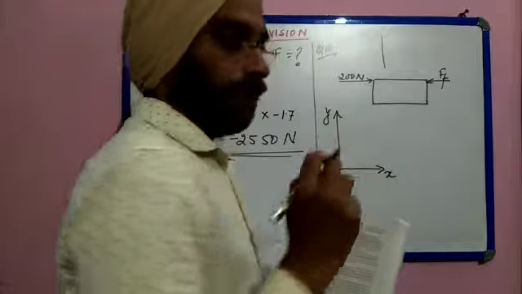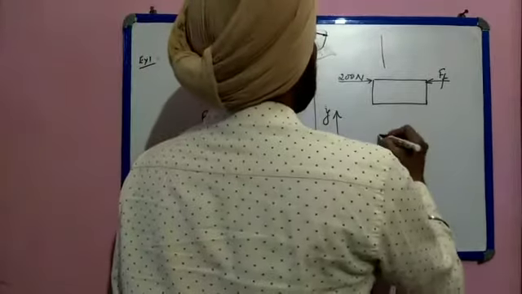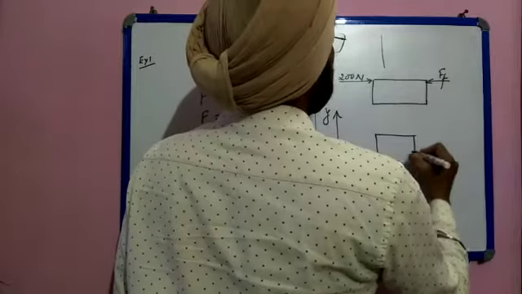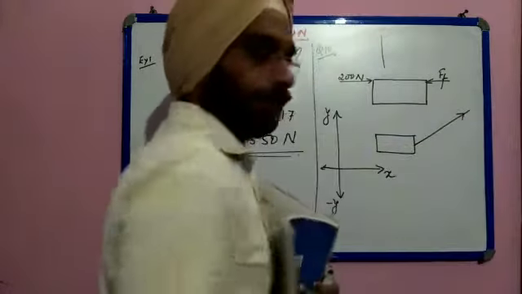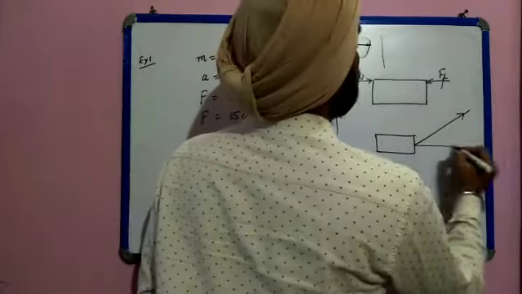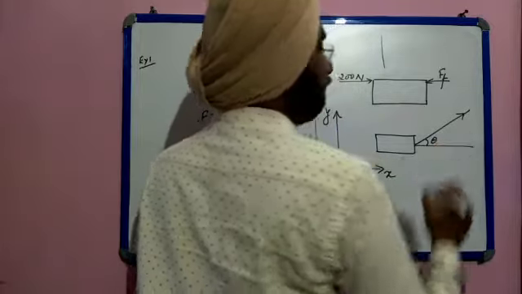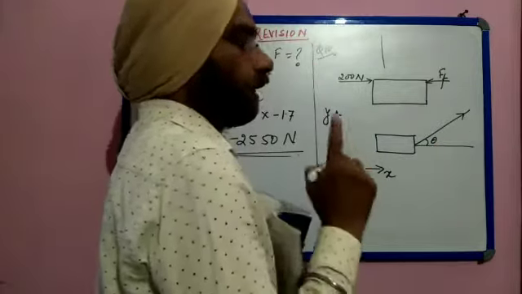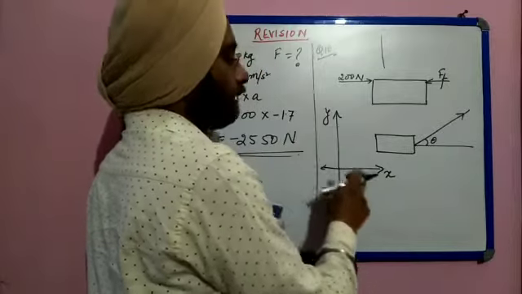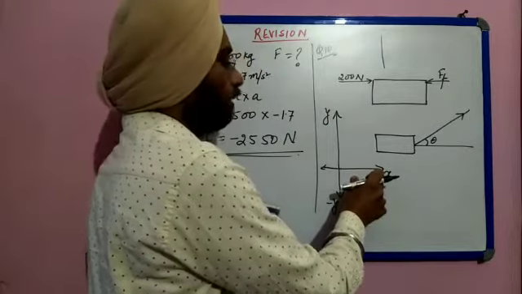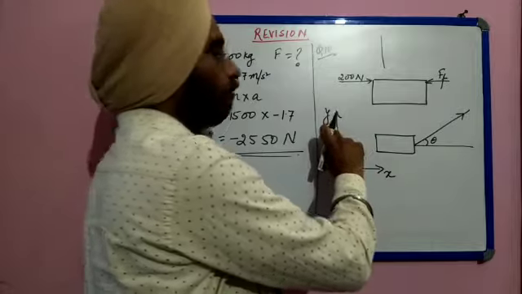Now in higher classes you will study, not in the 9th class, there is a block and a force is acting like this, and if it is making some angle theta with the horizontal, then every force is analyzed into the x-axis, that is horizontal component, and vertical component.